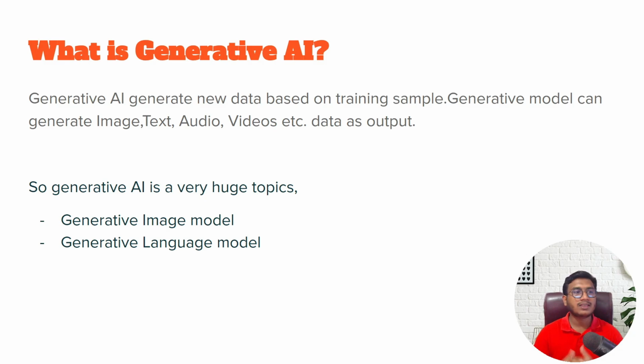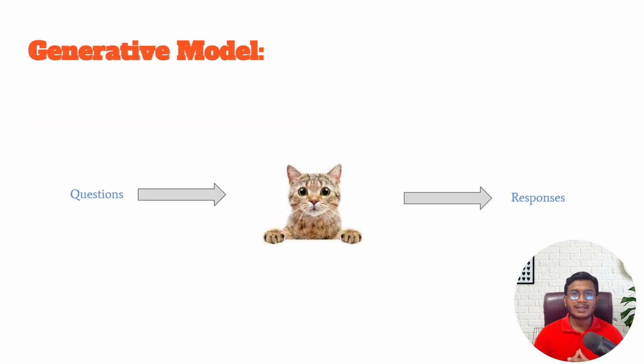That means, what is generative AI? Generative AI is nothing but it generates new data based on the training sample you are giving. And a generative model can generate any kind of output, whether it be image, text, or audio. Now let me tell you how they got the idea, like how the generative model can work.